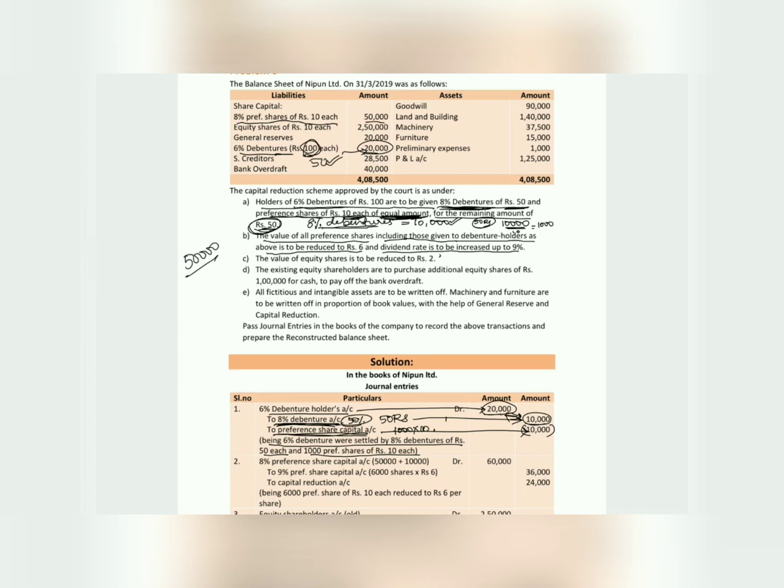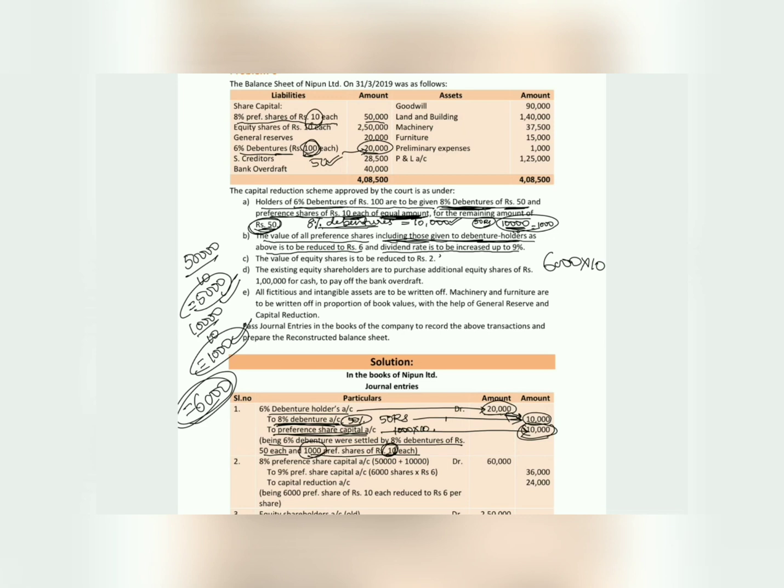Now, as they have stated, including those given to debenture holders. The value given to debenture holders is 10,000, so 1,000 shares of rupees 10 each. Total shares is 6,000, that is 5,000 plus 1,000. We had 6,000 shares of rupees 10 each in the problem. Right? That is 5,000 into 10 and 1,000 into 10.